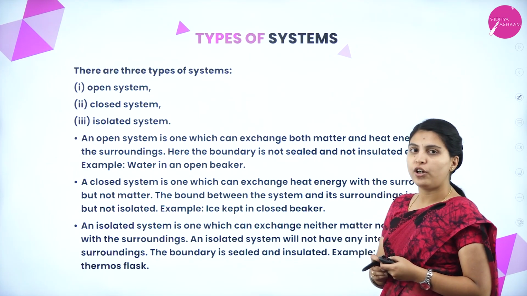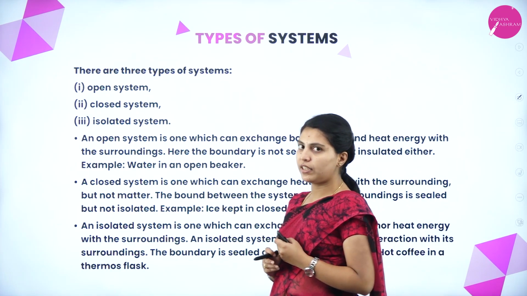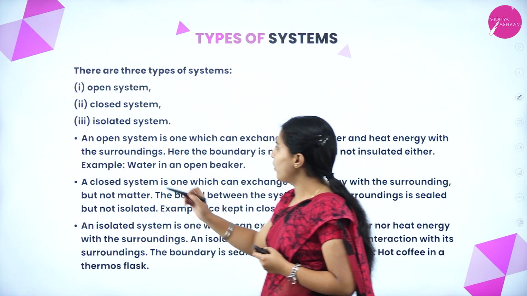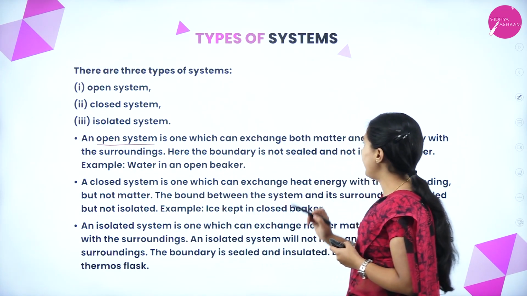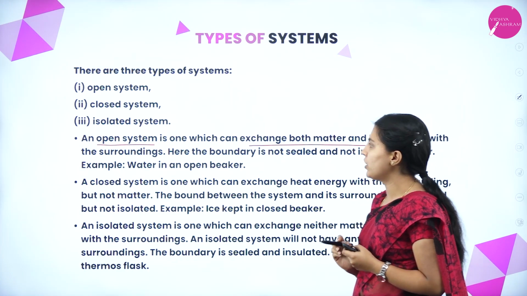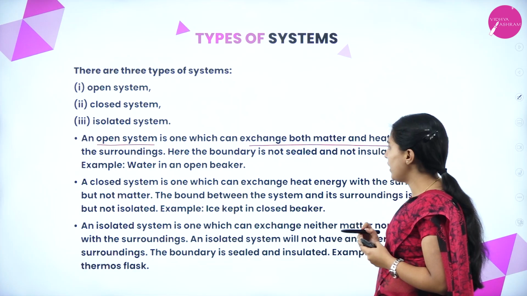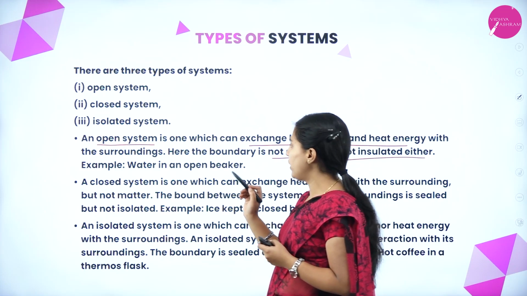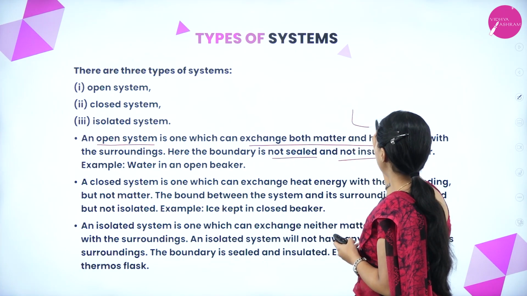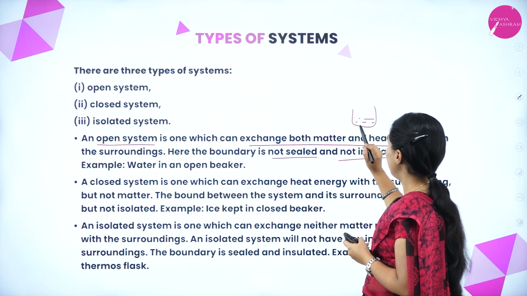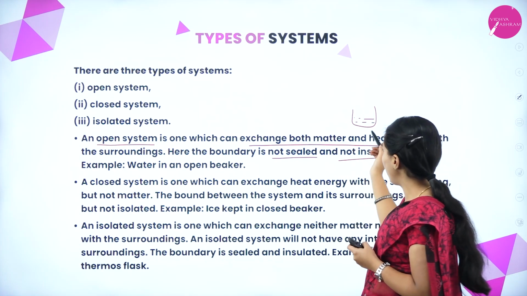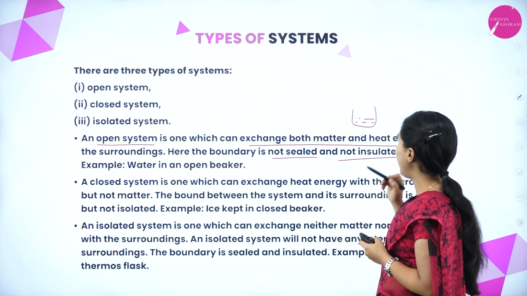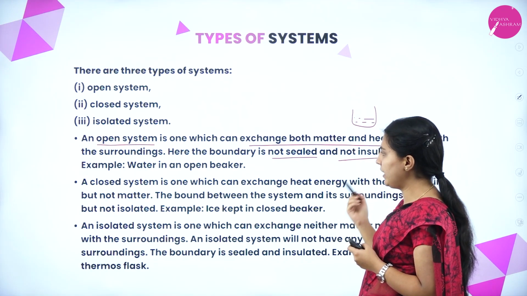Next one, the types of system. There are three kinds of system: open system, closed system and isolated system. An open system is one which can exchange both matter and heat energy with the surroundings. Here the boundary is neither sealed nor insulated. For example, water in an open beaker. Here exchange of gas, matter and heat will take place between the surroundings and the system.